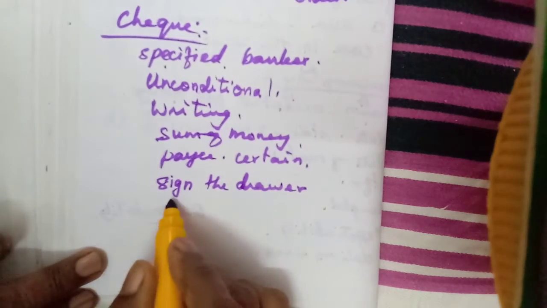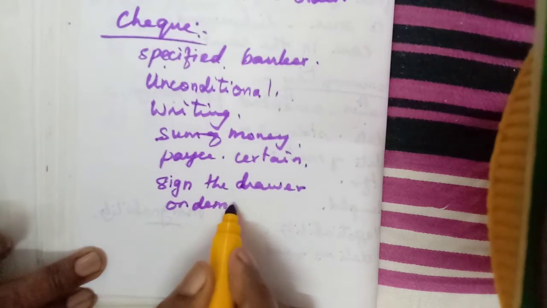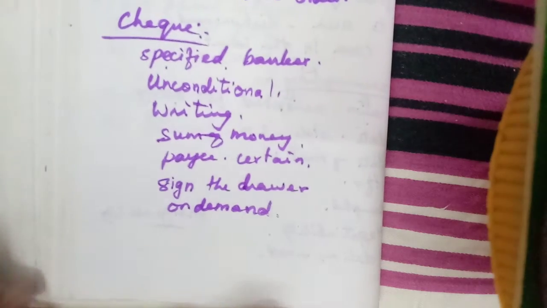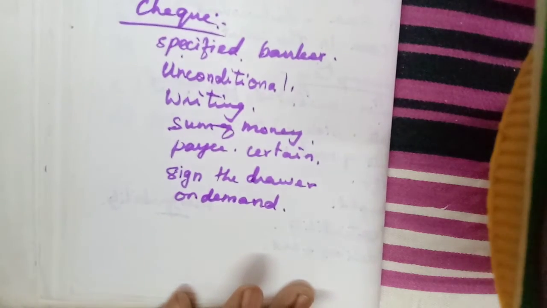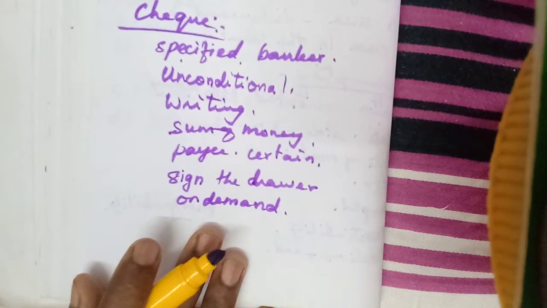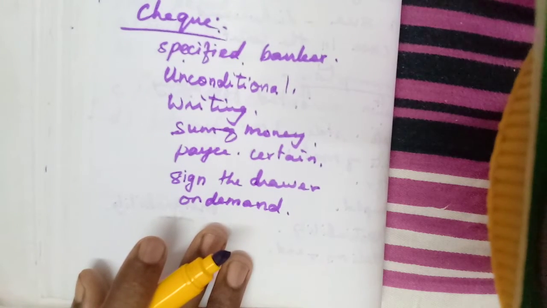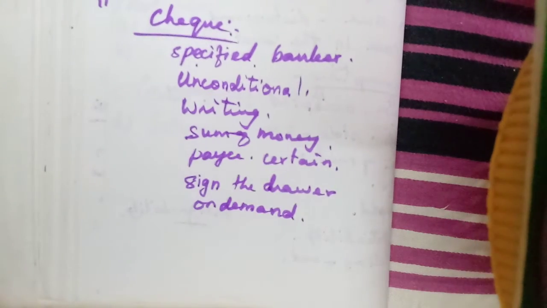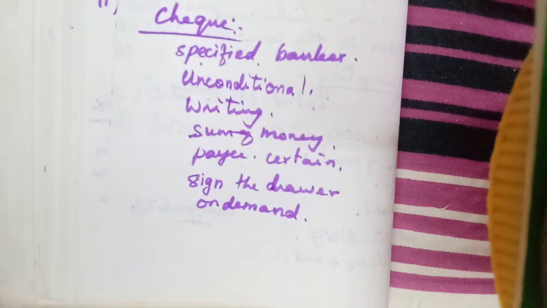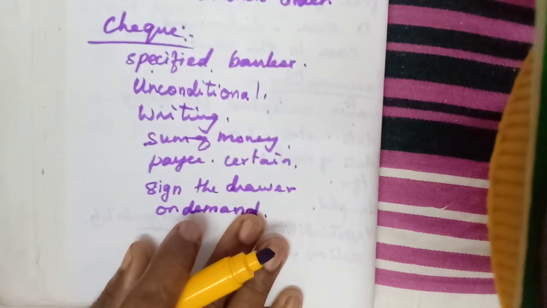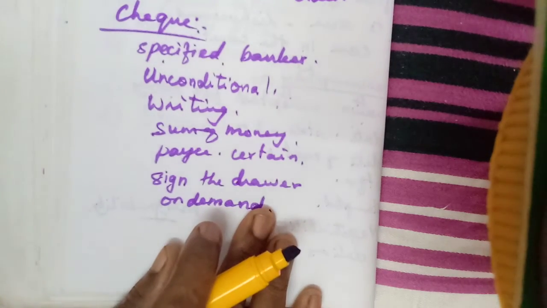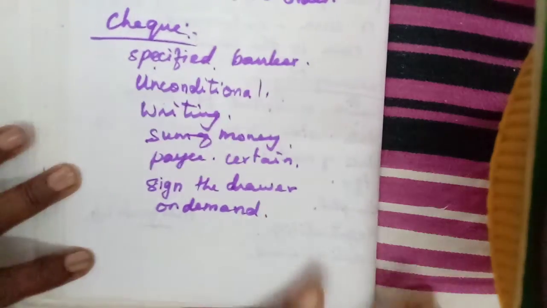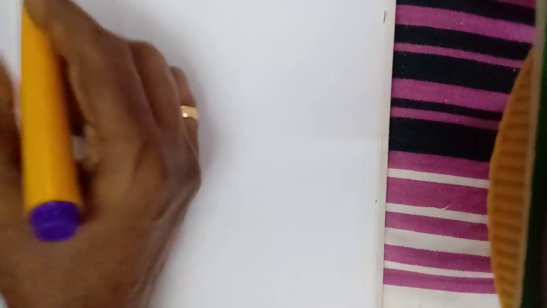And payable on demand. Whenever the person needs, he can go to the bank and collect the amount. Okay, now we have learnt about the check also. Now we will learn the promissory note.